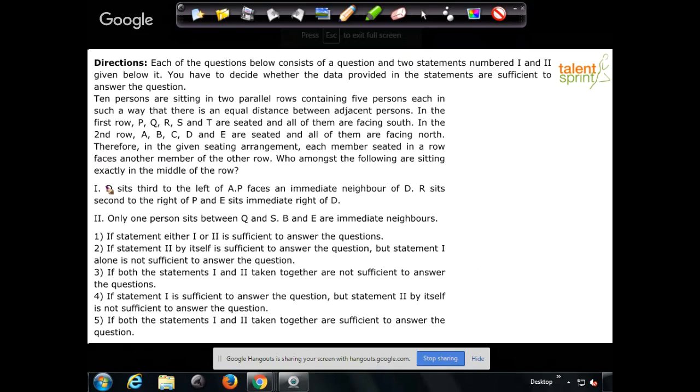So what do we understand with the data given here? Point number 1 is that in the first row, we have these persons, P, Q, R, S, and T, and all of them are facing south. See, the directions are important here. Linear arrangement or circular arrangement, direction is important.